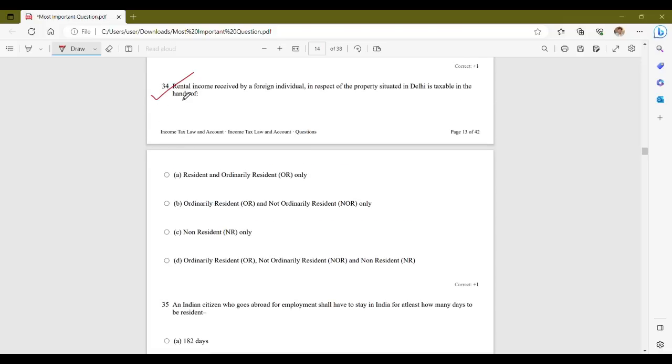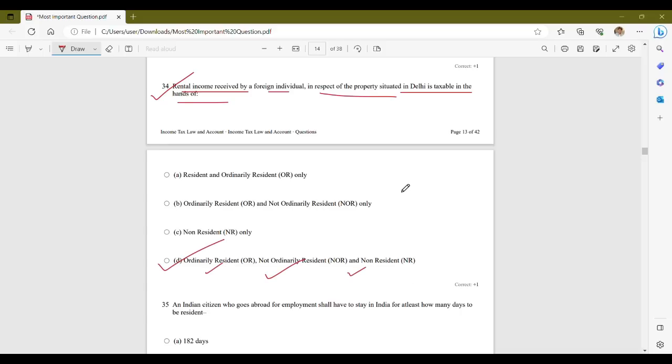Now, next question. The rental income received by a foreign individual in respect of property situated in Delhi is taxable in the hands of: resident and ordinarily resident only, ordinarily resident or not ordinarily resident only, non-resident only, and ordinarily resident, not ordinarily resident or non-resident. So the correct answer is option D, that is ordinarily resident, not ordinarily resident, and non-residents.